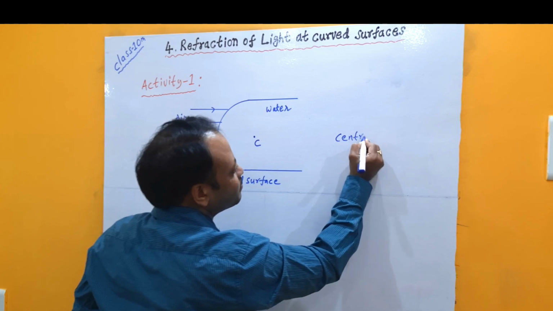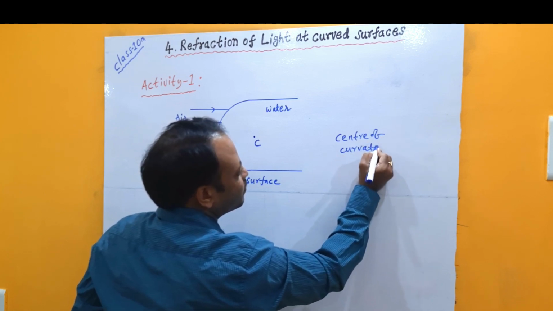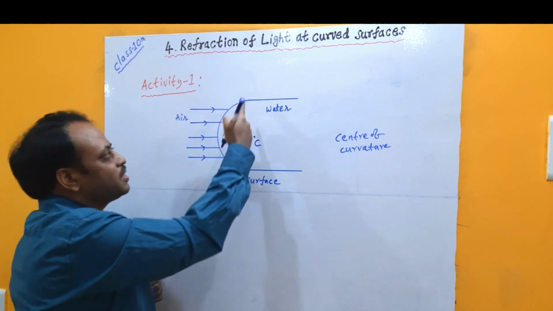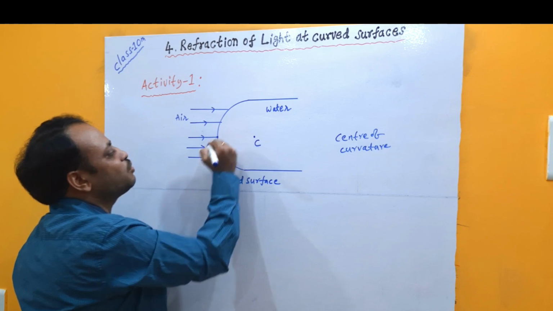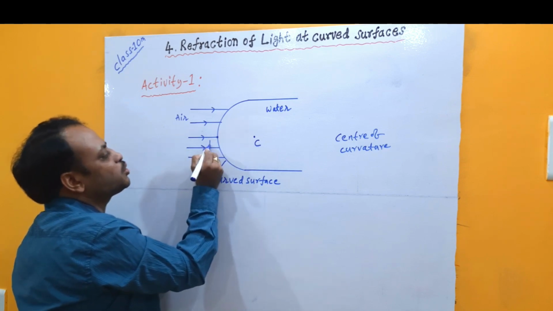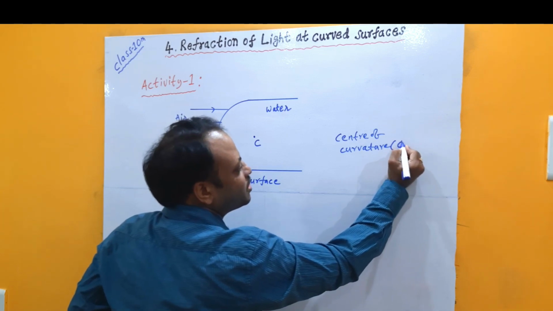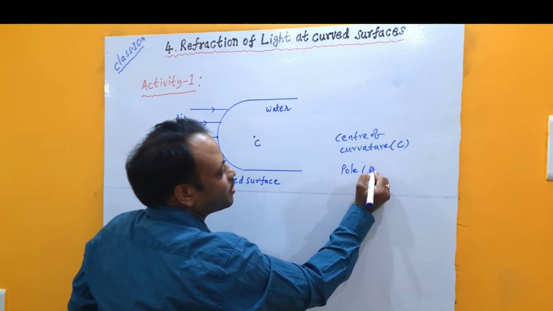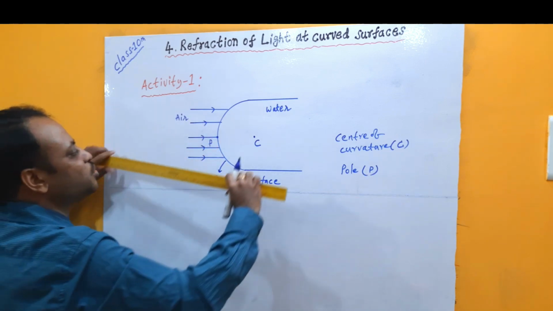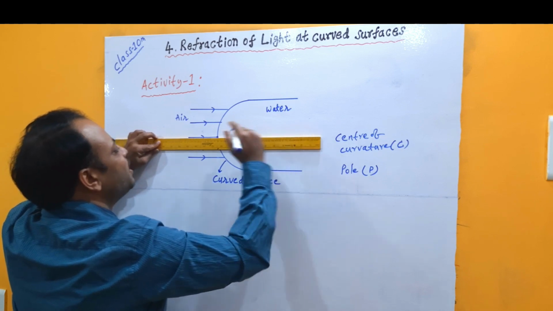Center of curvature. And next, this separated curved surface will have one center. That center of this curved surface can be called the pole and is commonly represented with P. Center of curvature with C and pole with P. Then next, a straight line passing through the pole and center of curvature is called the principal axis.